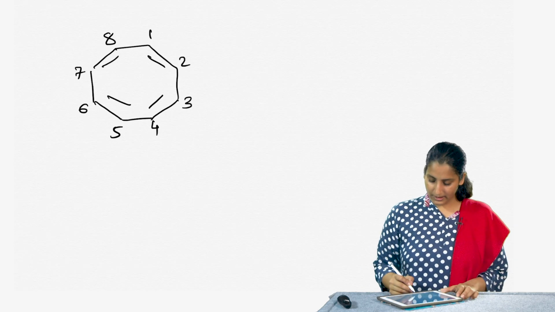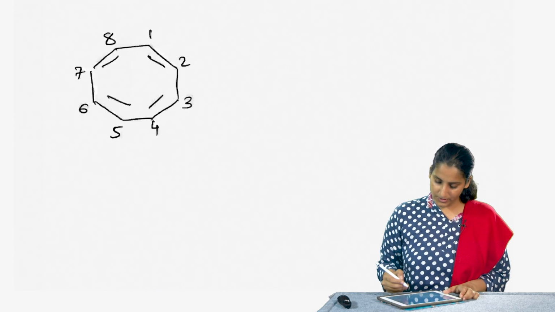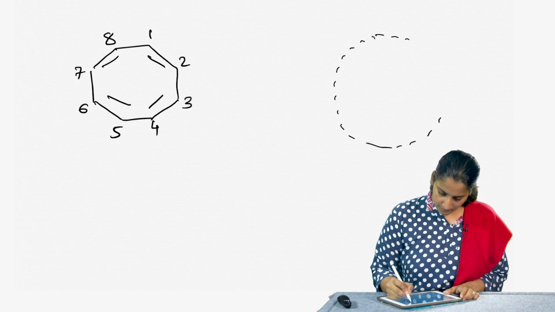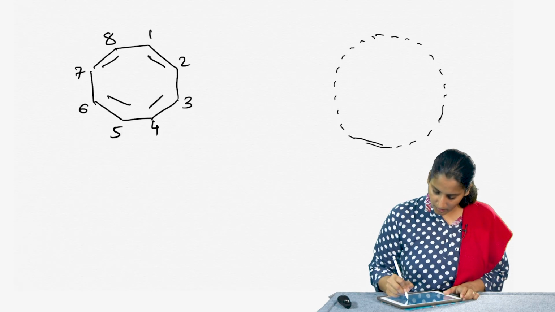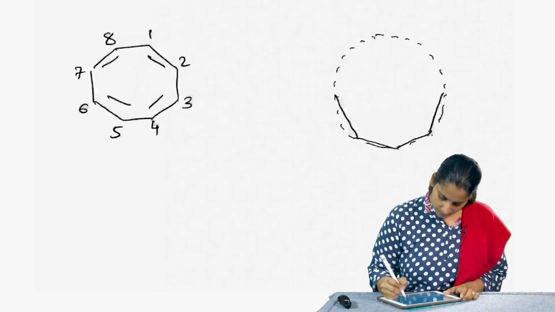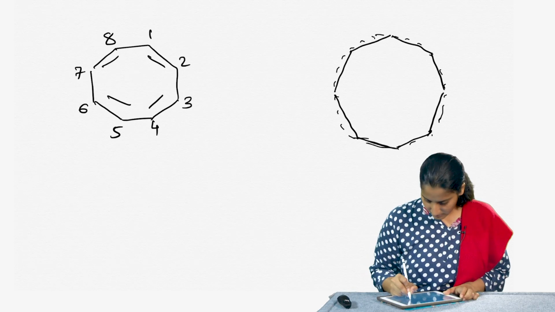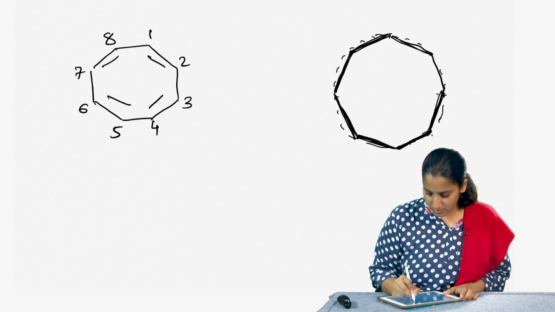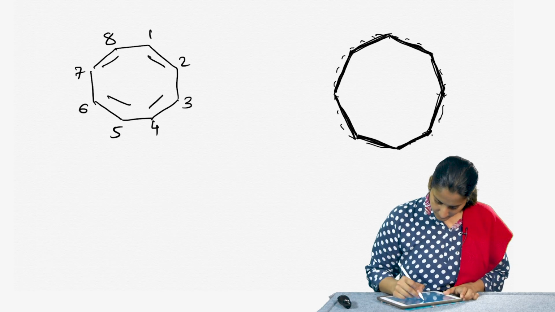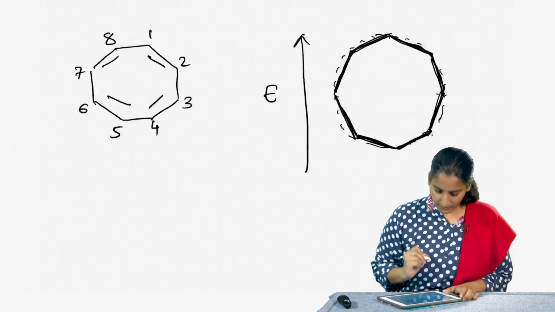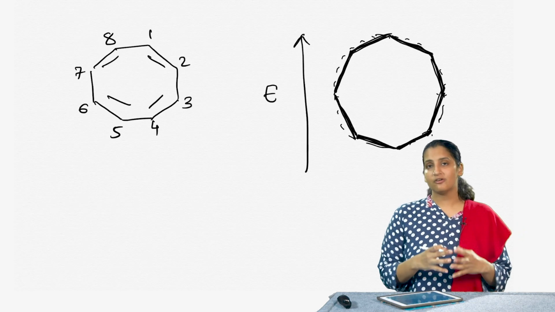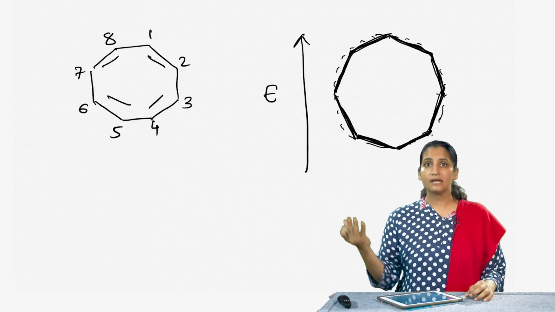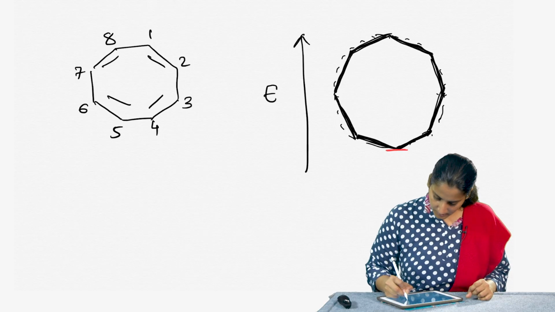In order to draw the cyclooctatetraene molecular orbital diagram, the first thing I will do is draw the circle, and then I will draw this octagon such that it fits into this circle. Now, we are combining 8 electrons from the p orbitals. So, 8 atomic orbitals are getting combined. So, I should form 8 molecular orbitals, and those are given by these.